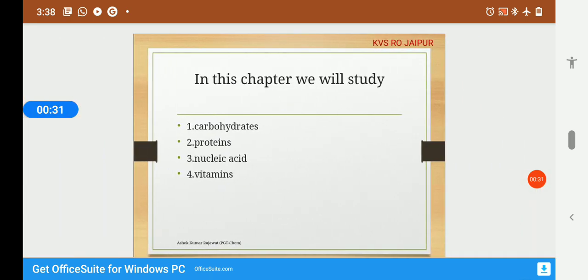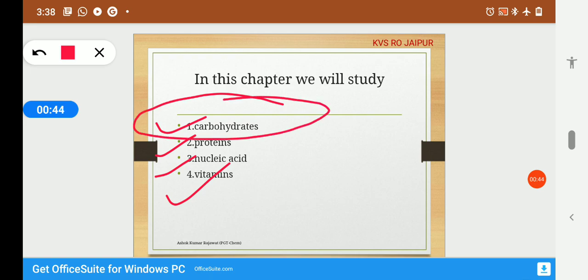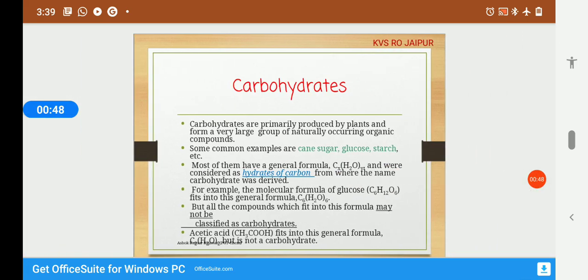Now, in this chapter, we will study about carbohydrates, proteins, nucleic acids and vitamins. But in this session, we will discuss about carbohydrates only. Now, we will try to define carbohydrates.